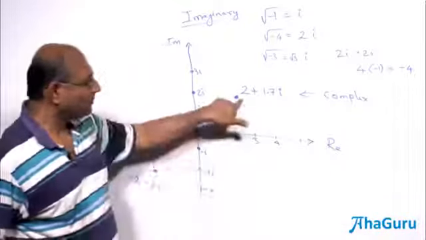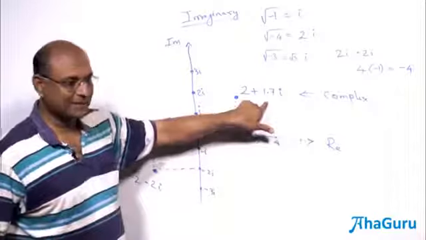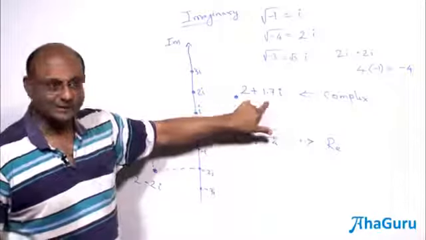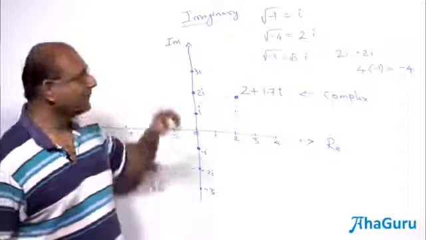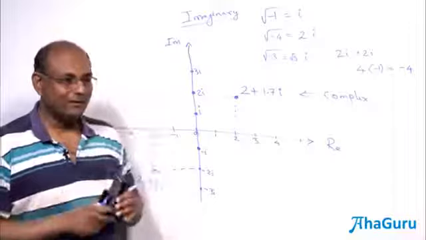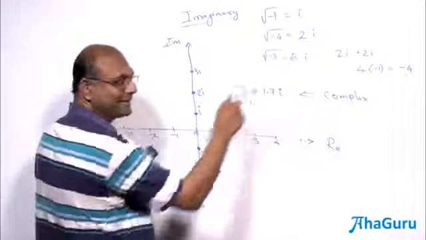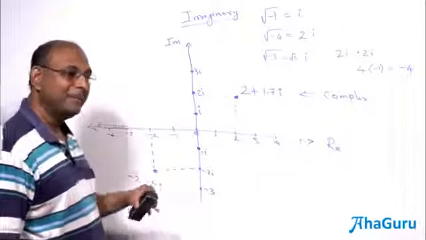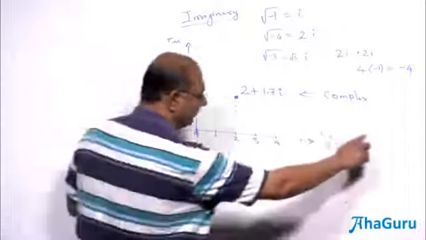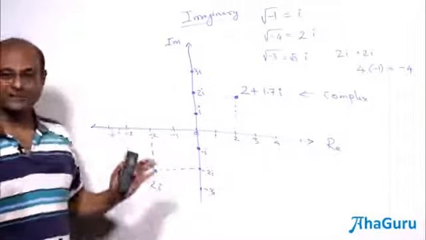Now I can talk about this point in terms of one number. It's a complex number. It has 2 parts to it, real and imaginary, but it's still one number. So if I just tell you the number is 4 plus 2i, what number am I talking about? 4 plus 2i will be somewhere there. 7 minus 3i, it will be a number like this. So every point here becomes a number.